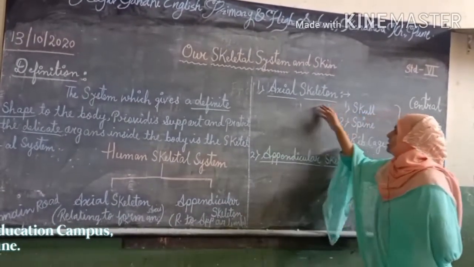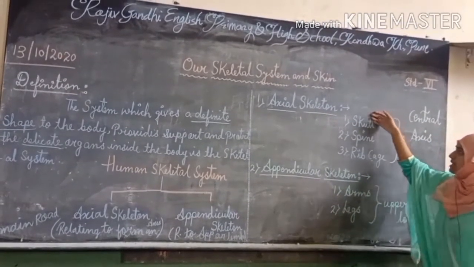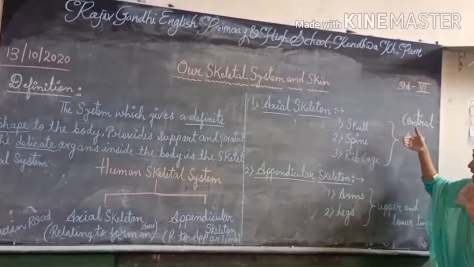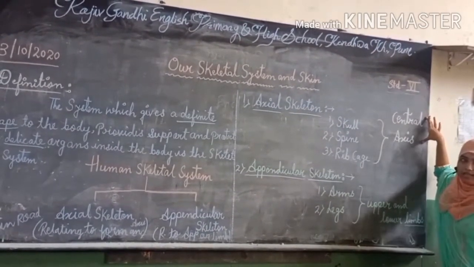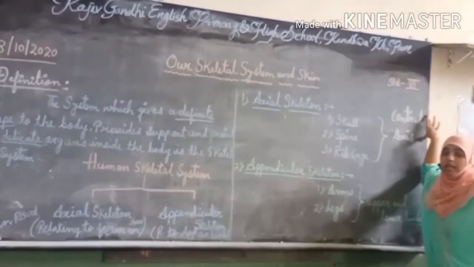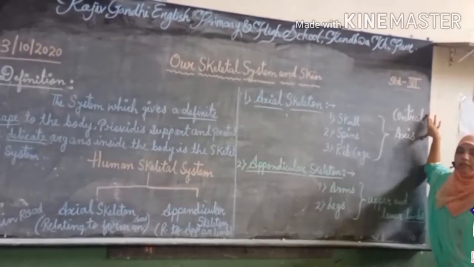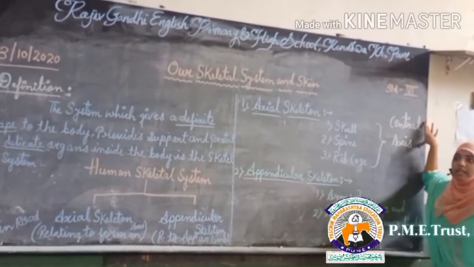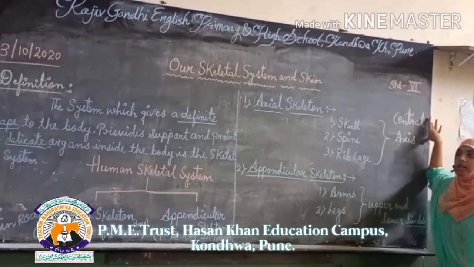In that, we discussed the axial skeleton. In the axial skeleton, skull is there, spine is there, rib cage is there. These are all present on the central axis. Central axis means the main rod. It is present inside the body in the main rod or central side.